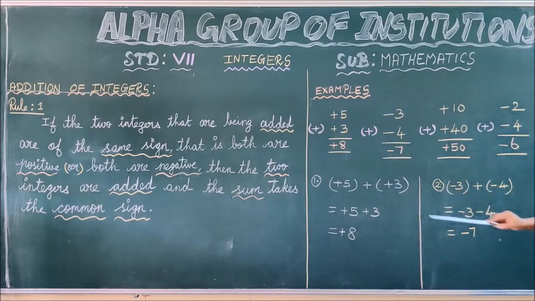Thus, minus 3 plus into minus, minus 4. According to the rule, they have the same sign. So, ignore the symbol, minus, minus. What are the two integers? 3 and 4. Add 3 with 4, 7. Thus, the sum takes the common sign minus. It's clear, children.